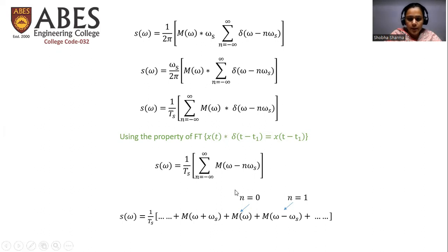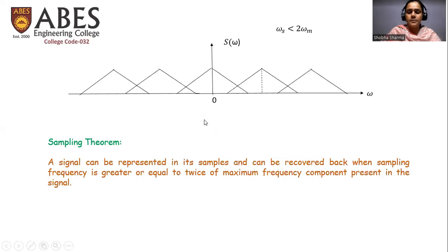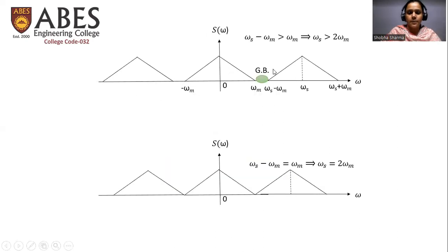Now let us expand this equation for different values of n and we get this equation. For n equal to 0, that means at origin, we get M(omega). For n equal to 1, we get this particular term. For n equal to minus 1, we get this particular term and so on. So the waveform of S(omega) will look like this.